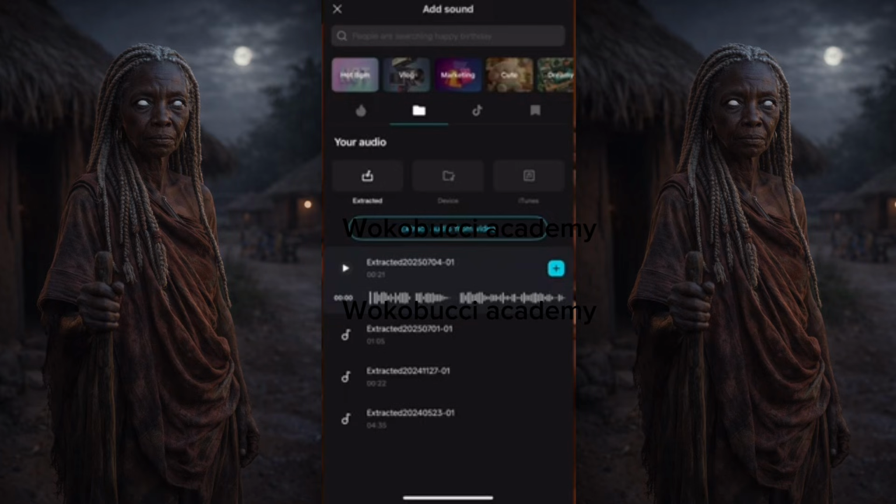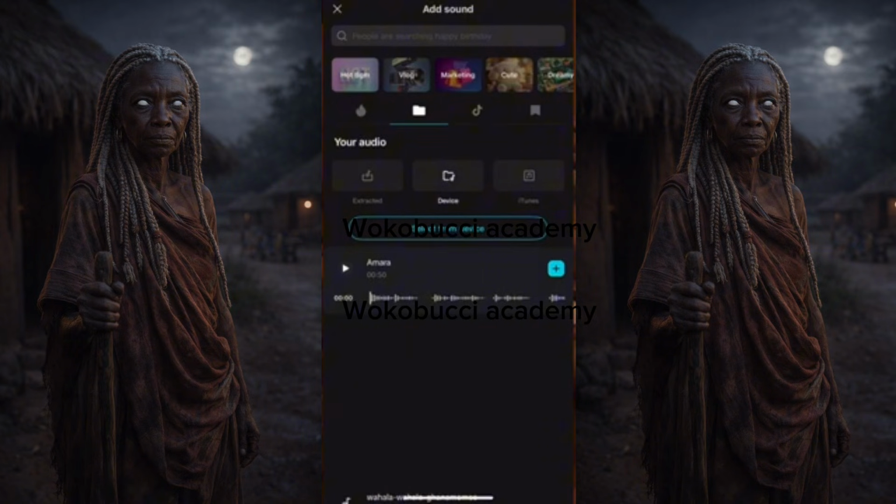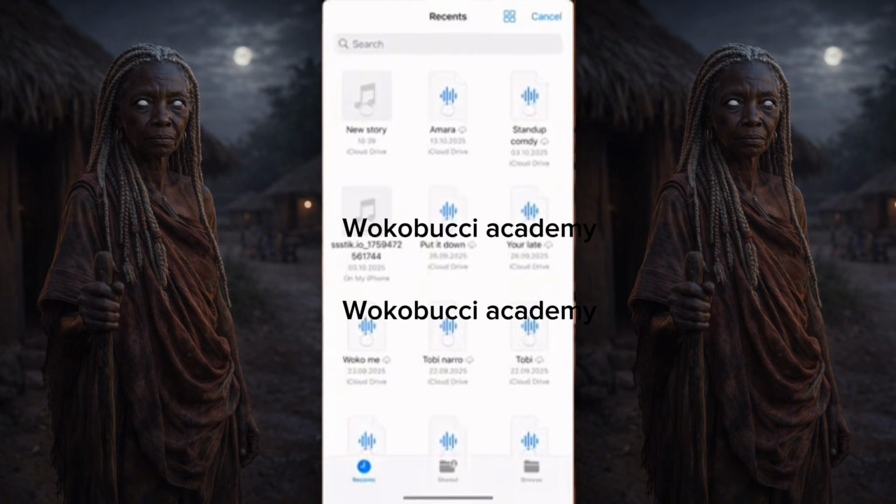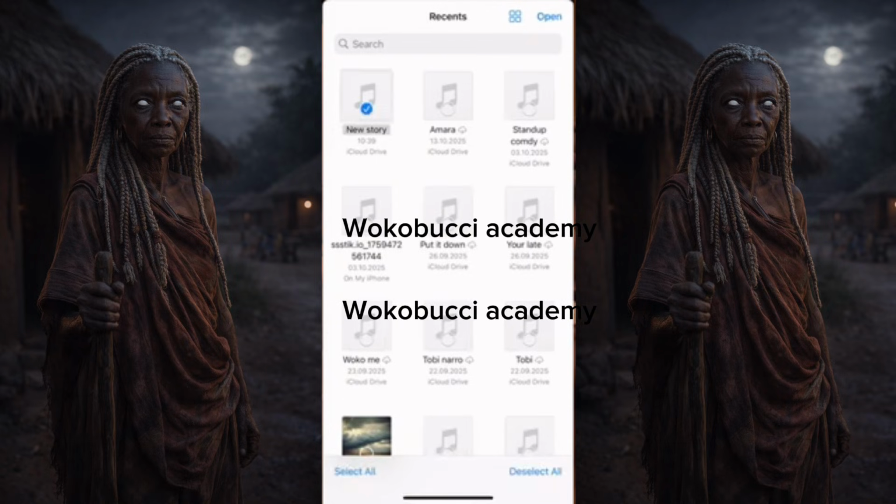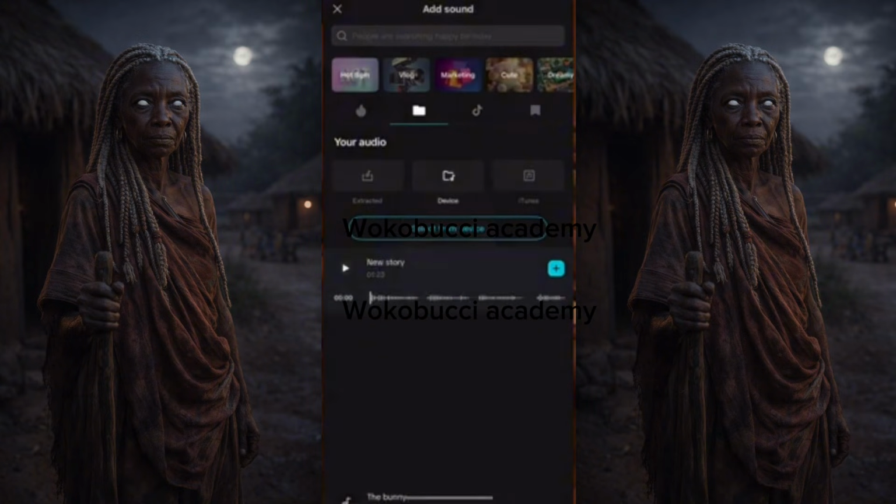You click on device. So I'll click on top of device. You have extracted, you have device, you have iTunes. I'll click on top of device. Then select from device. It will take me to my gallery. Then I'll choose the audio because I saved it, new story. So that is it. I'll click and then I click on open. Automatically, this comes here. Now, once it's here, we'll listen to it and make sure it's the audio.